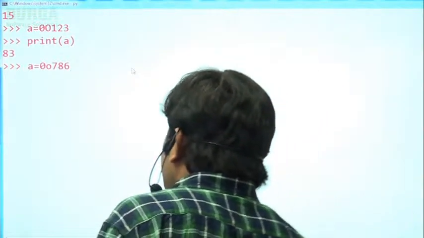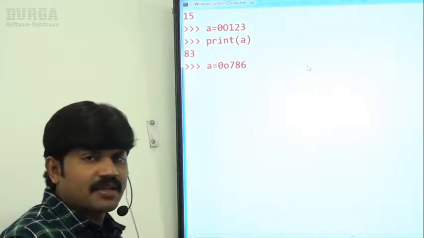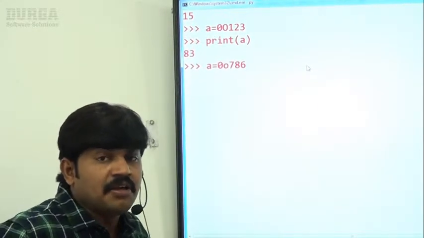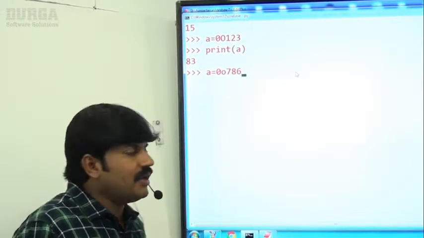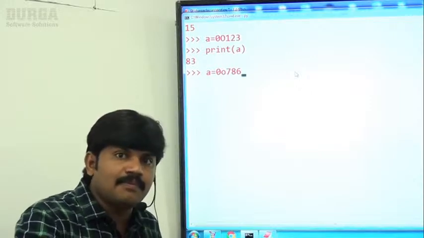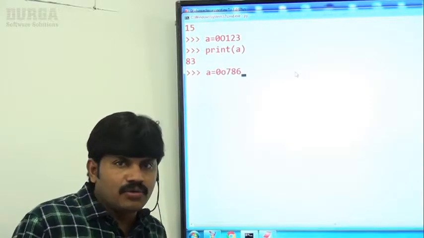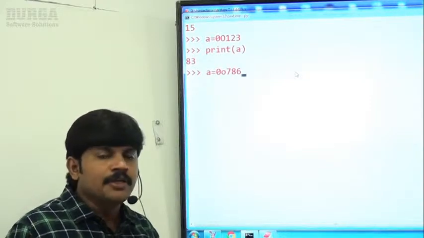Can you please tell, is it valid or invalid? 0 o, sir, small o or capital O, 7, 8, 6 I'm taking. Immediately the Python virtual machine will give an error. 0 followed by o means it is octal. In an octal number only digits 0 to 7 are allowed. How can you take digit 8?